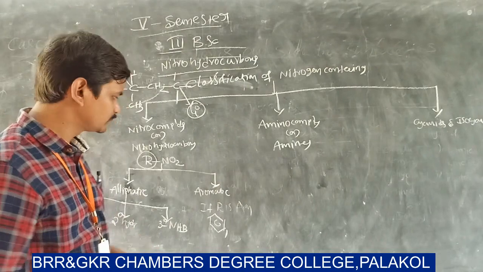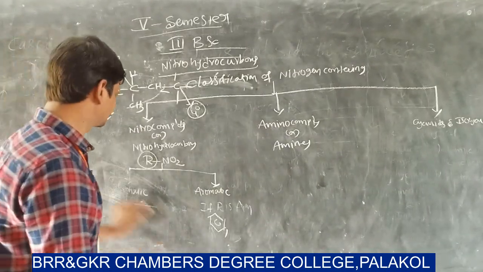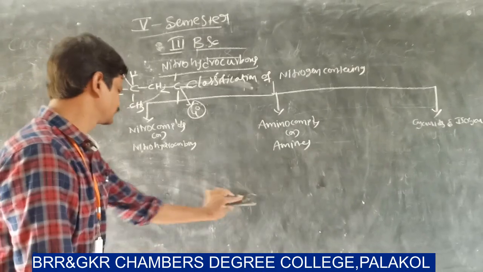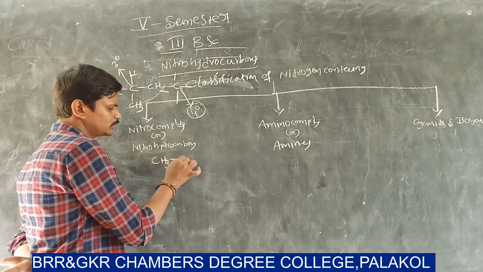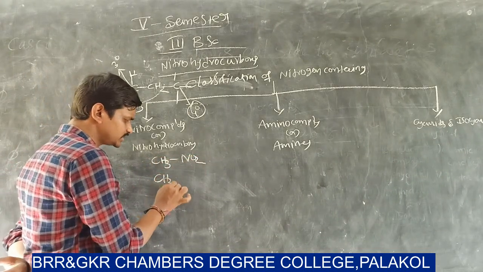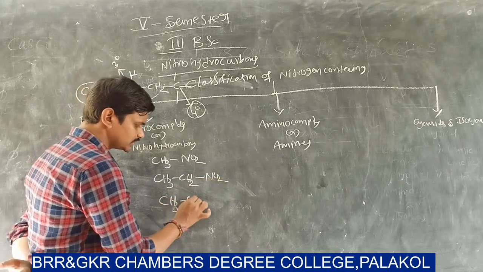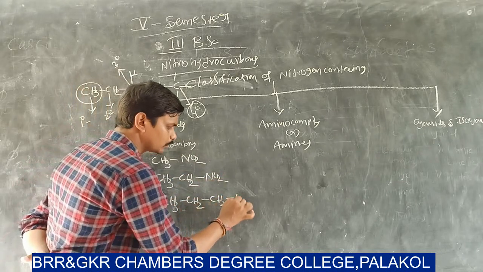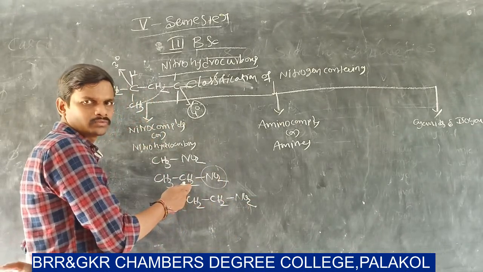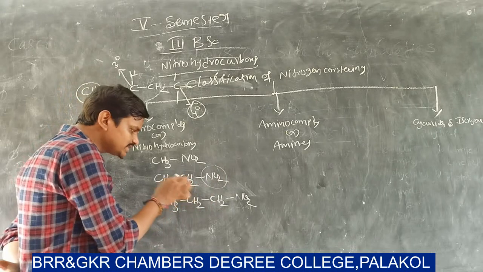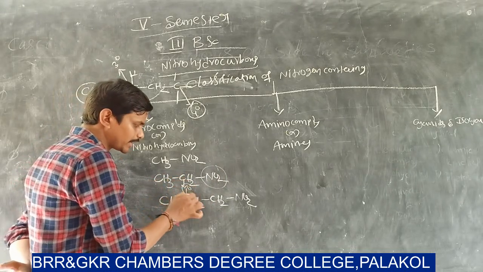Let us take a few examples: CH3NO2, CH3CH2NO2, CH3CH2CH2NO2. In these molecules, NO2 is directly connected to one carbon, and this carbon is directly connected to only one carbon, so the nature of this carbon is primary.